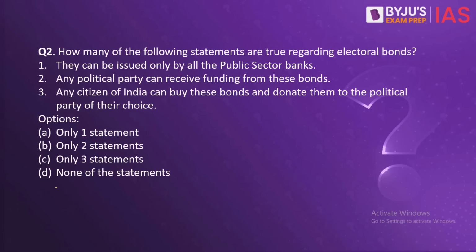The next question is regarding electoral bonds. Why is this question important, especially for this year? Because this year many states of India are undergoing state legislative assembly elections. In February, we had such elections for Tripura, Meghalaya and Nagaland.